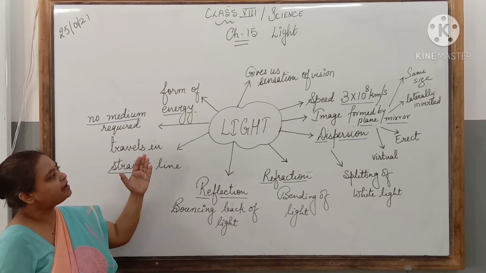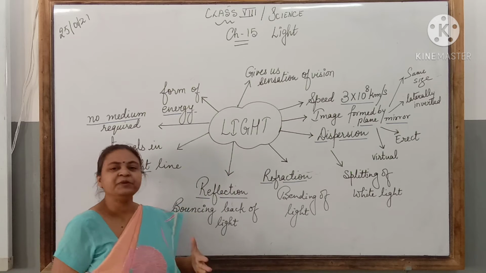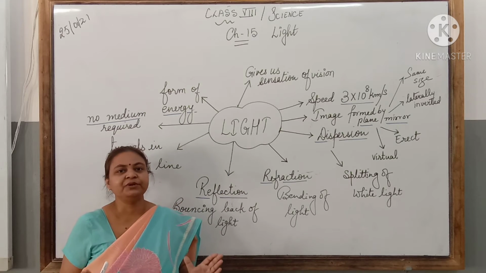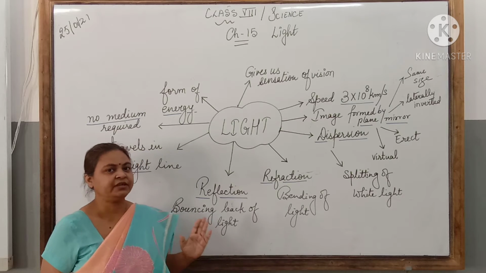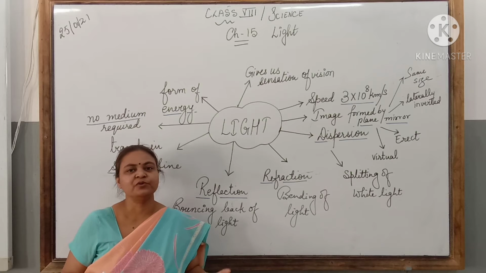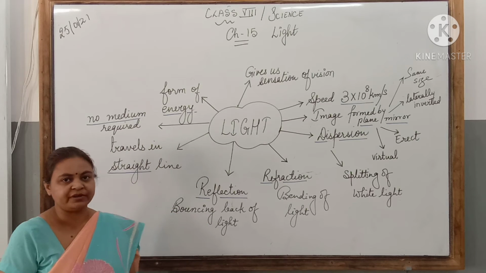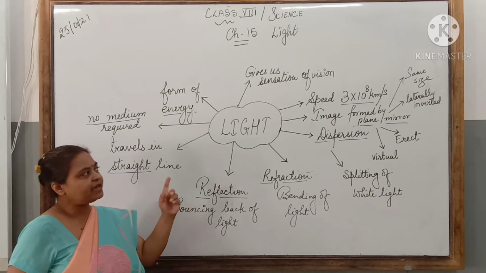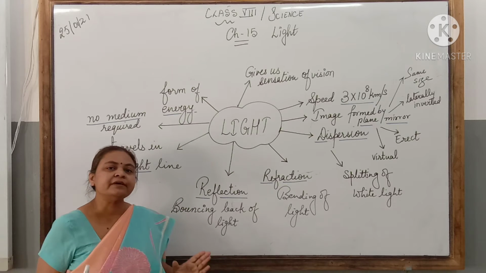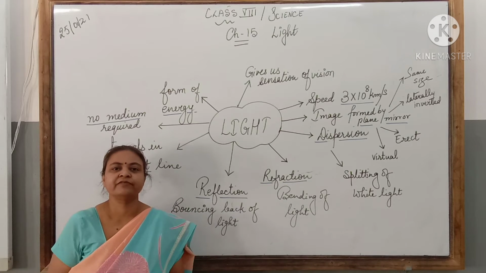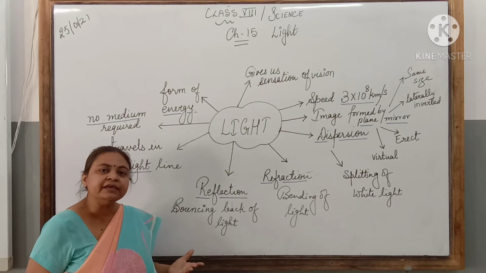Then speed of light. Speed of light in vacuum is 3 lakh kilometers per second or 3 into 10 raised to 8 meters per second, which is much more than the speed of sound. Then we have studied in class 6 about the plane mirror, the mirror which we use at home to look at ourselves when we are getting ready.